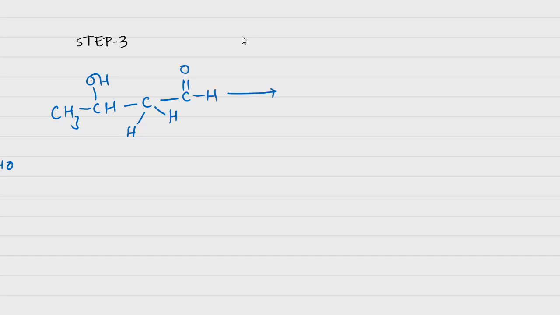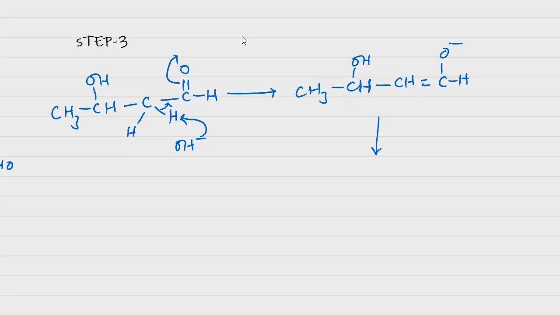Here the base OH minus abstracts one of these alpha hydrogens, creating a new pi bond, and oxygen now gets the negative charge: CH3CHOH CH double bond C O minus and H. Now the OH group will be expelled in the process.